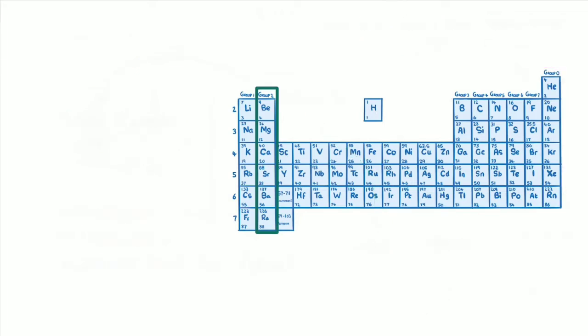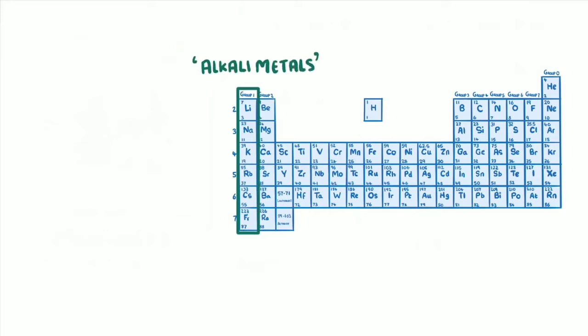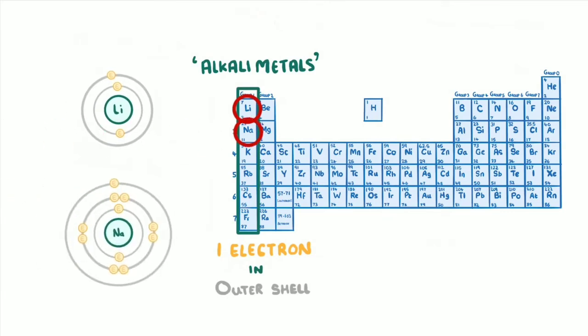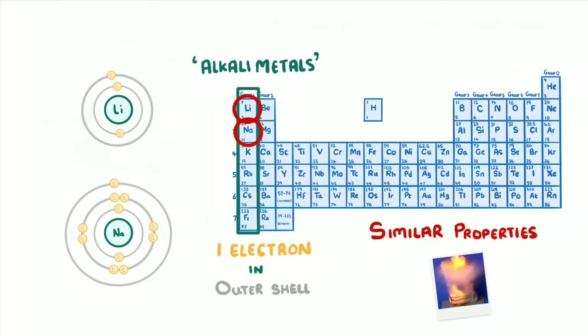So if we move over to the group 1 elements, which we call alkali metals, we can tell that they all have 1 electron in the outer shell, whether it's lithium, which has 3 electrons overall, or sodium, which has 11 electrons overall. And it's this feature that gives all group 1 elements similar properties. For example, they all react violently with water.